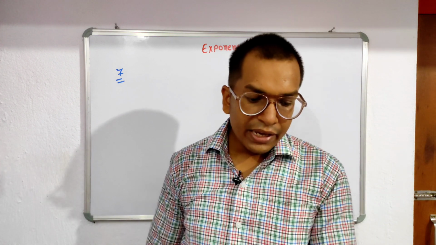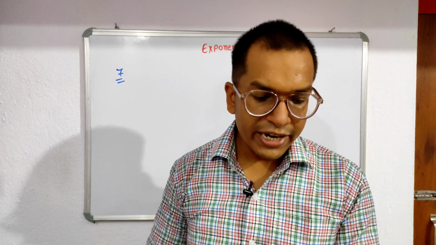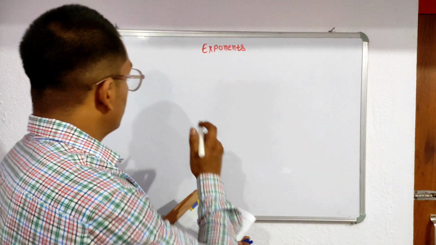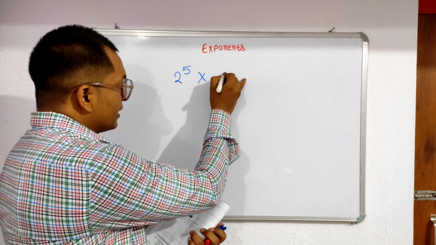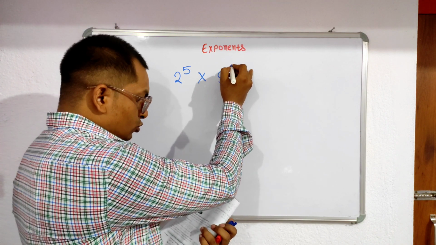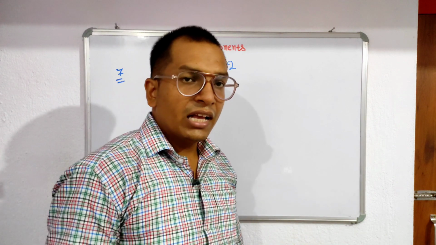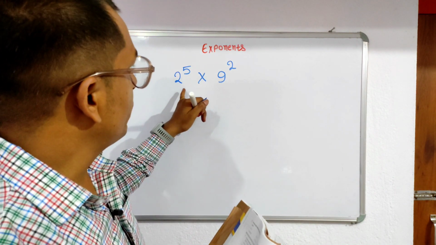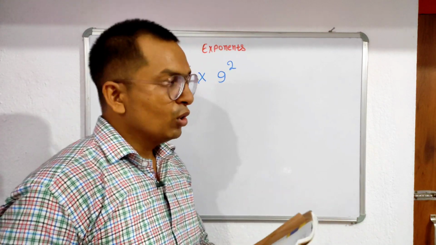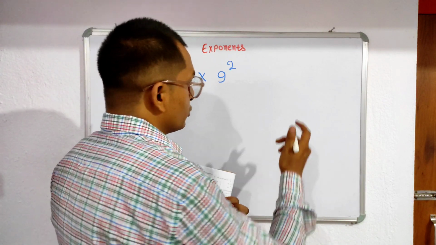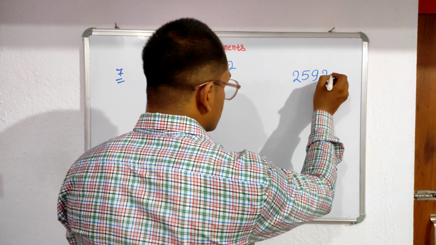The question is that a boy was asked to write 2 to the power 5 into 9 to the power 2. Clear? Suppose I ask you to write this one, 2 to the power 5 into 9 to the power 2. But you wrote 2592.